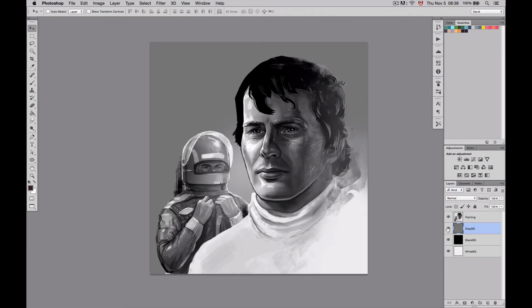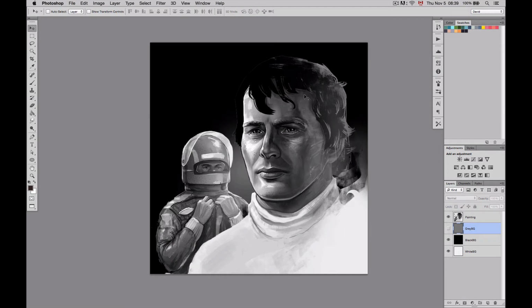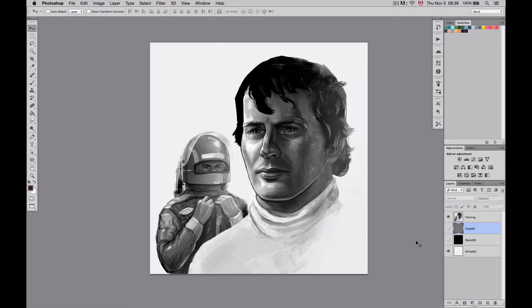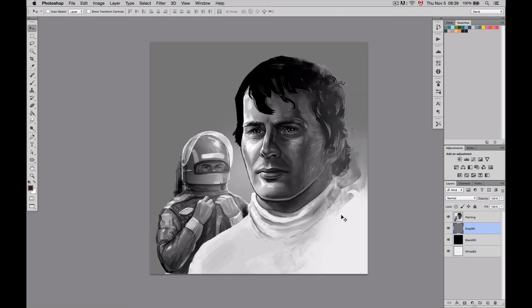But if I switch it to black, all of a sudden, his face seems to be a little bit more flat, and the highlights are really bright, but we're losing the hair, and the subtlety of the background seems to be really bright suddenly. And if I switch it to white, well, everything seems to be darker now, and we're losing a little bit of the highlights, even though it's there, because the hair here makes it apparent. Everything here seems to be a lot more flat, and the subtlety of the background just disappeared. But on the gray background, everything seems to be a lot more balanced.